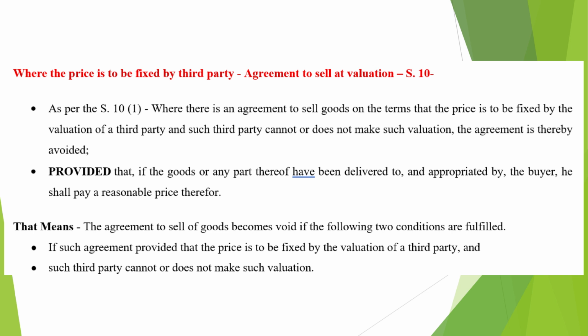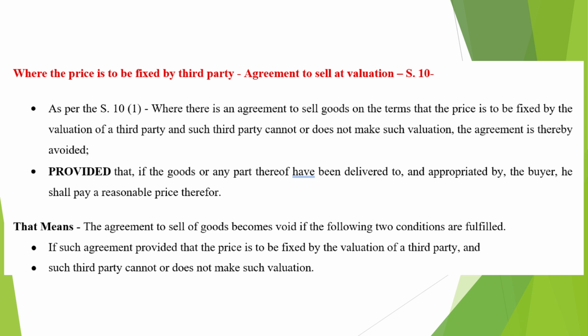As per Section 10(1), where there is an agreement to sell goods on the terms that the price is to be fixed by the valuation of a third party, and such third party cannot or does not make such valuation, the agreement is thereby avoided, provided that if the goods or any part thereof have been delivered to and appropriated by the buyer, he shall pay a reasonable price therefor. That means the agreement to sell goods becomes void if the following two conditions are fulfilled.